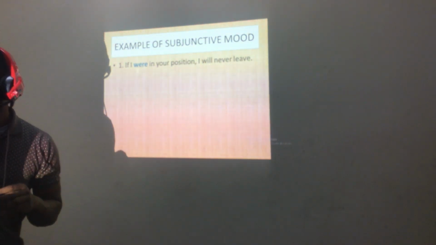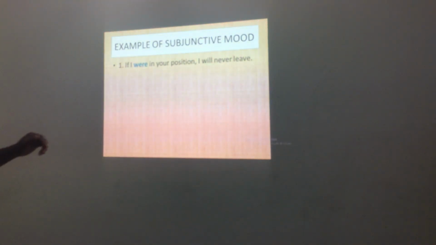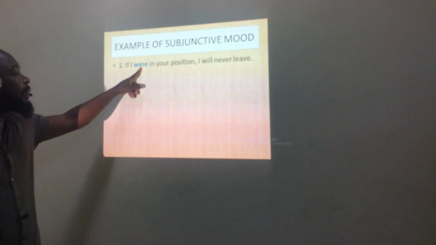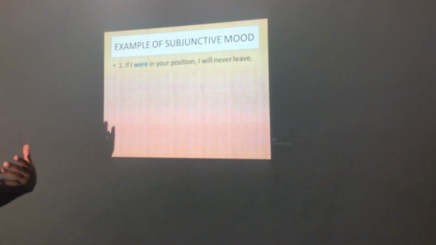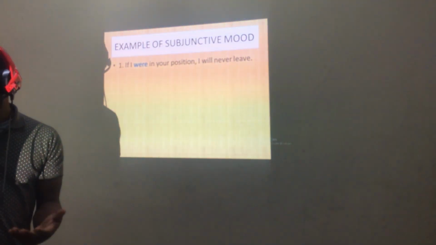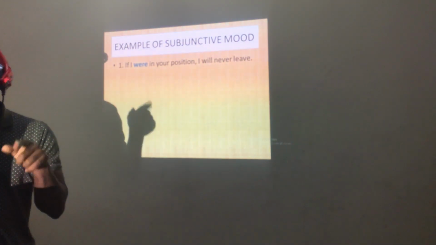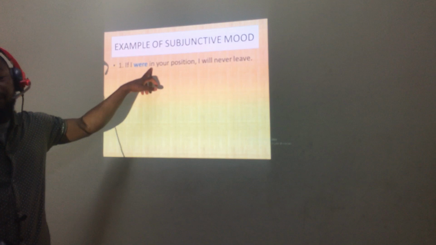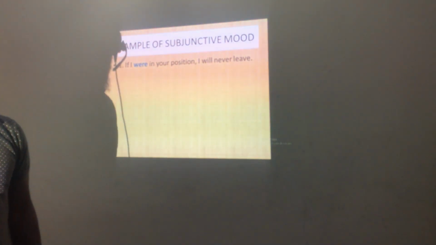Now look at the word "were". It's in blue color. That is the subjective here. You are not really in the person's position. What happened doesn't happen to you. So that's why you are saying, if I were in your position, which means it's not real. It's not factual, okay? So if I were in your position, I will never leave.